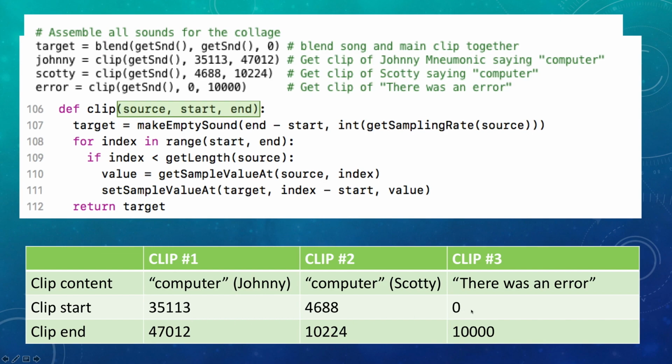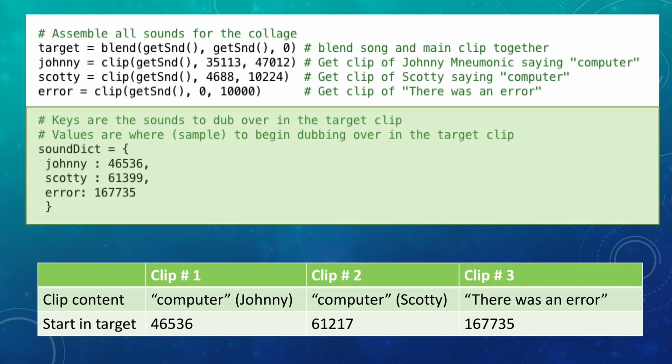So that's pulled straight from the chart that we created. So here are the starting values, and here they are, and those are all being passed to the start parameter in the clip function. Then you've got the end values here that are arguments being passed to the end parameter, and that's straight from the table from earlier.